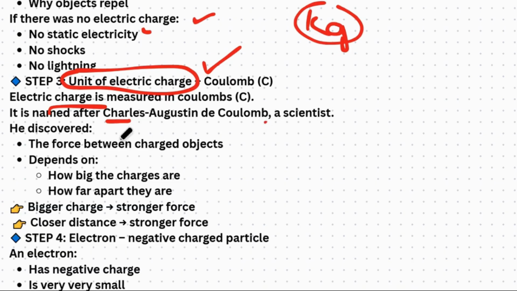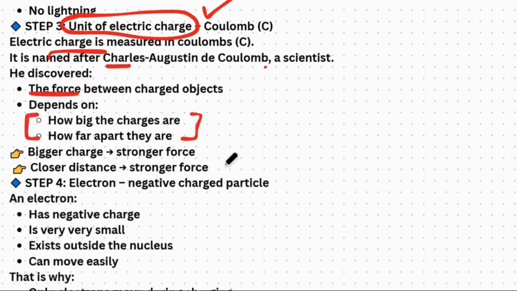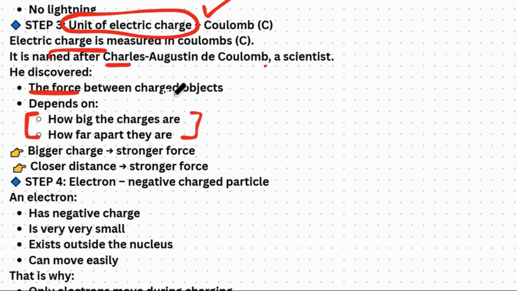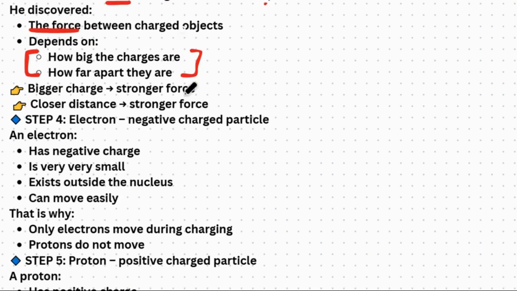He discovered that the force between charged objects depends upon how big the charges are and how far apart they are. So, with how much force they are going to attract or repel depends on how big those charges are and how far apart they are, whether they are too far apart or close.